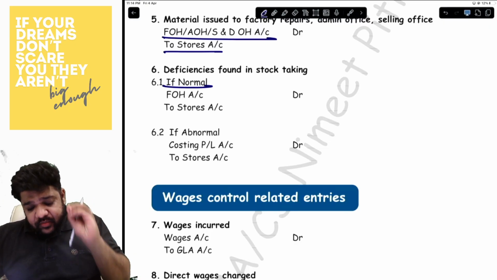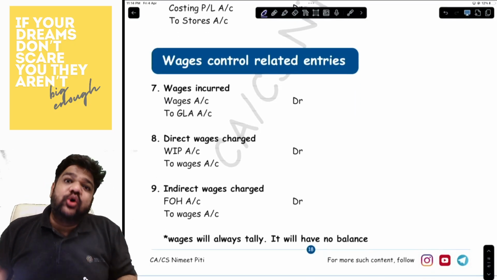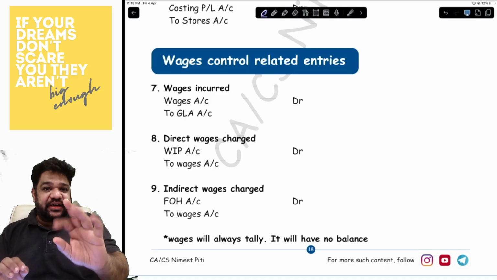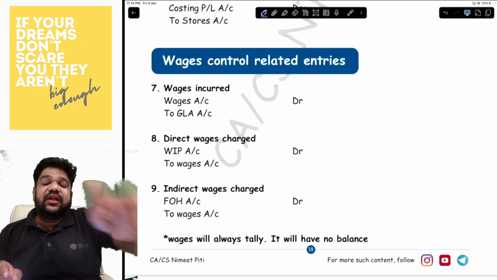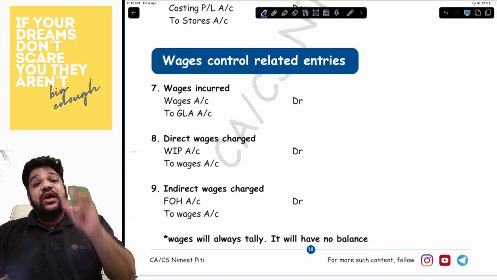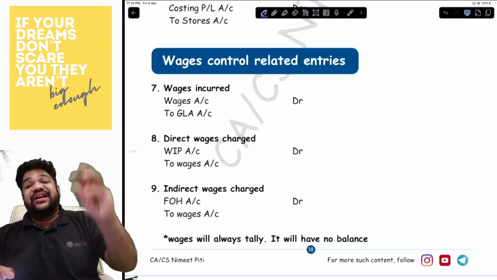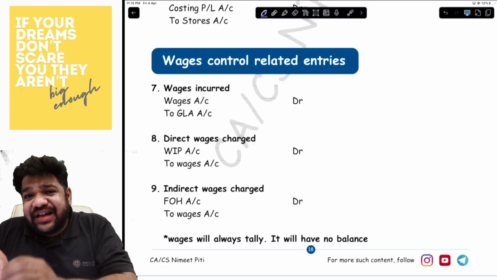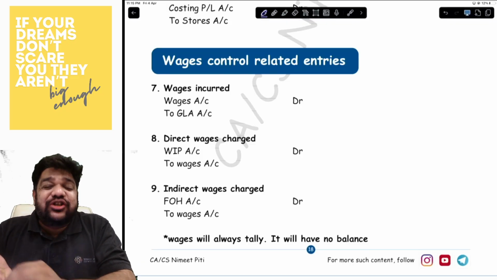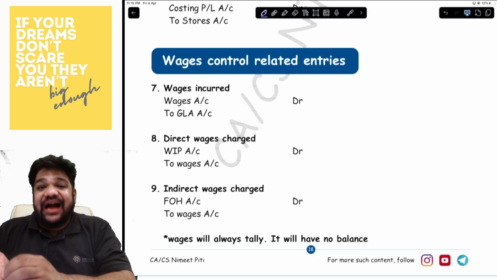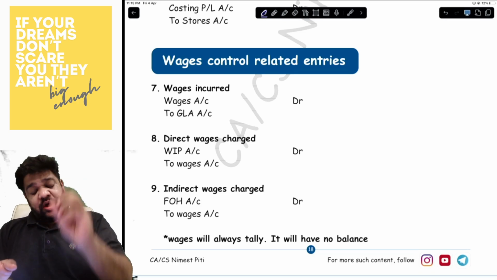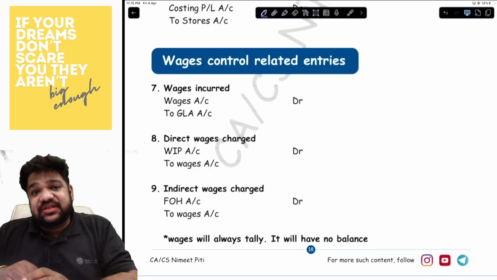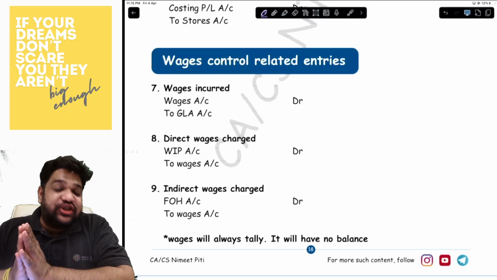Okay. Under the wages account, you have three entries. It's a two-part entry, but three entries. Part number one, where you incur the wages, meaning you have paid wages. So entry for wages paid will be wages to GLA, because general entry would have been wages to cash or bank. So instead of that, you have wages to GLA account. The cash bank account, which is a real personal account, becomes the GLA account.